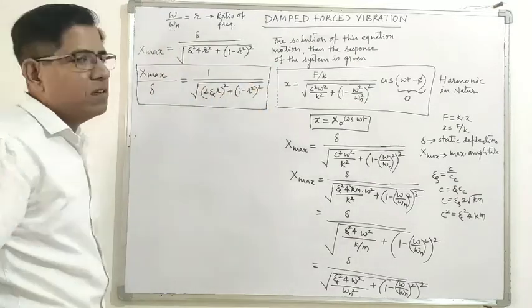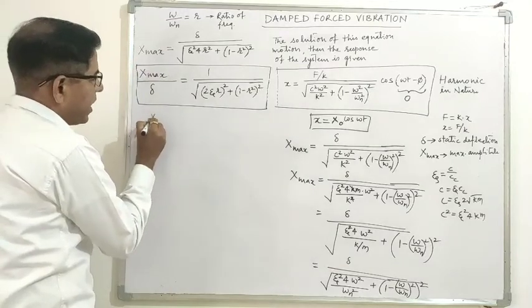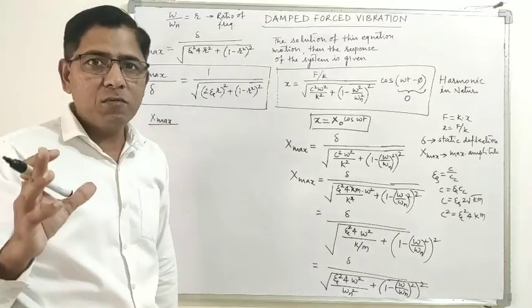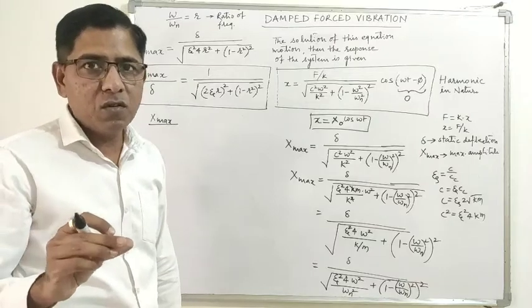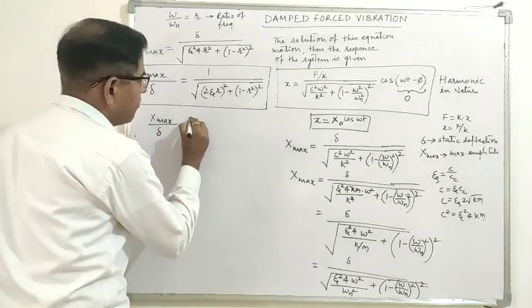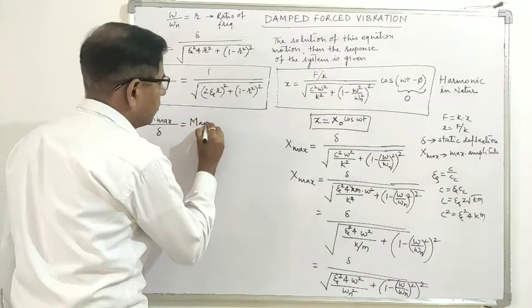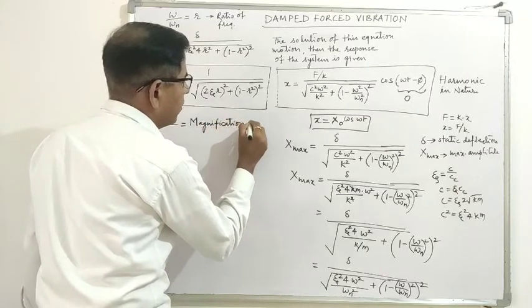X max means the maximum amplitude and delta is the static deflection. So x max upon delta is called the magnification factor.